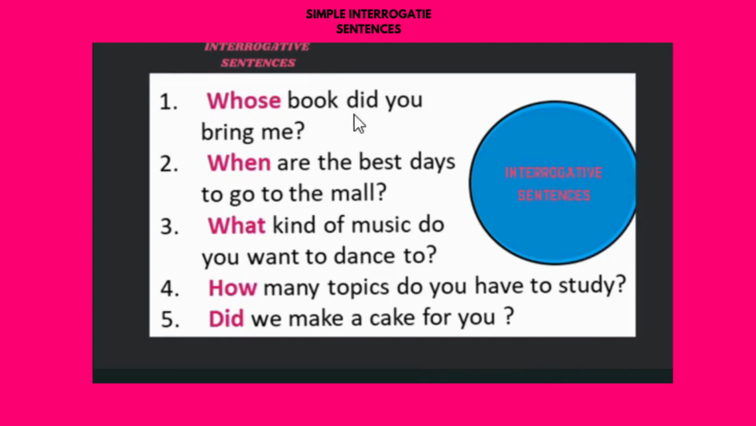First one, whose book did you bring me? Whose book did you bring me means this book is someone else's, and that person is asking, where did you get this? This belongs to whom? That book was given to the other person, and that person is asking, where did you get it, and who does it belong to? That is what it means.